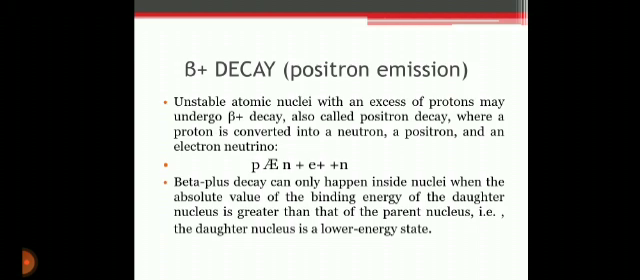Beta plus decay can only happen inside nuclei when the absolute value of the binding energy of the daughter nucleus is greater than that of the parent nucleus. The daughter nucleus is at a lower energy state.